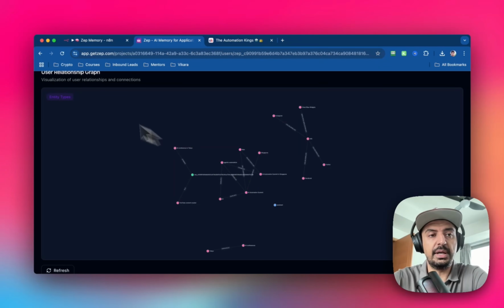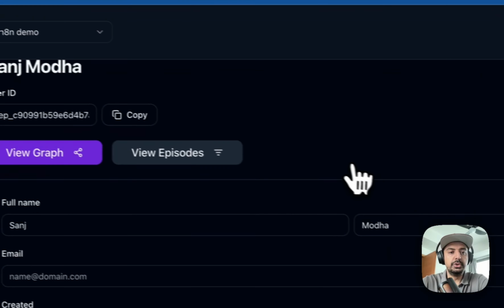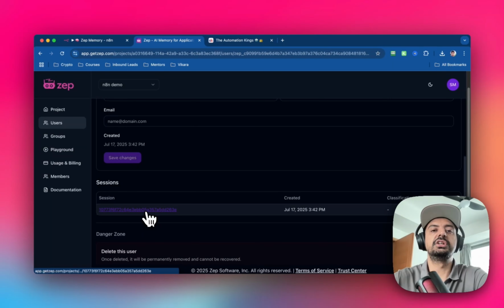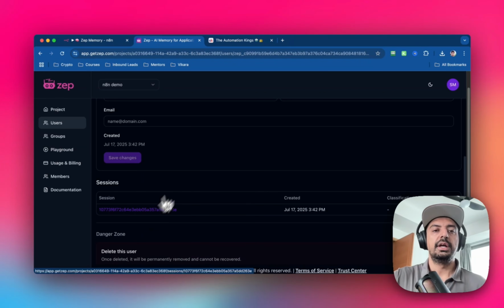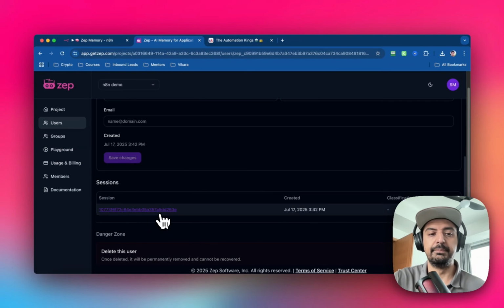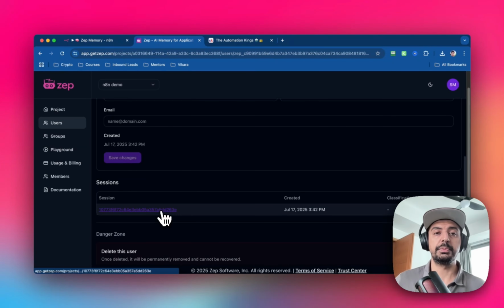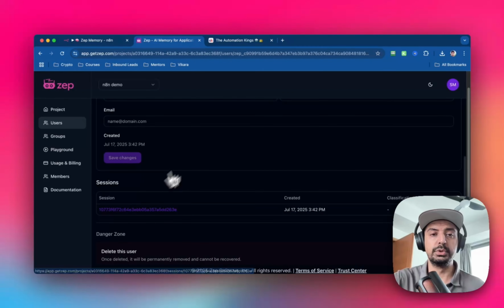What's interesting about Zep is that if I close this and go into the users here, you can have multiple sessions. So a session is what you saw with the knowledge graph there, and that's basically just a knowledge store, right? But in the documentation, I haven't tested this, but it says in the API documentation that one user can have multiple sessions. So you can have multiple sessions with like an AI agency. If you have clients that have different requirements, you can all run it through the same user.